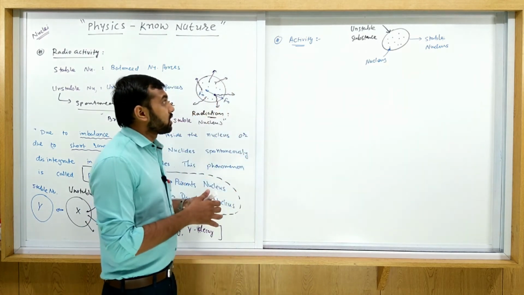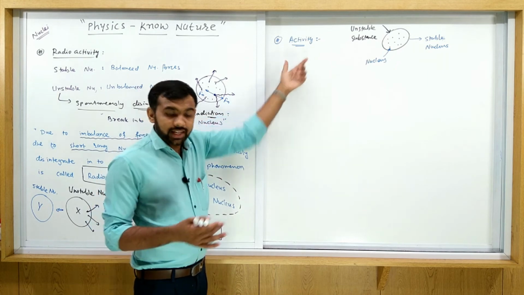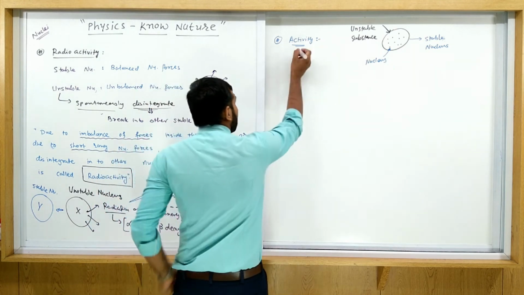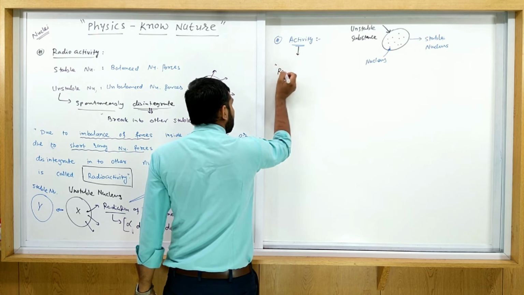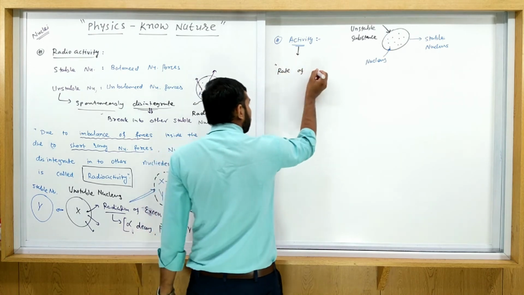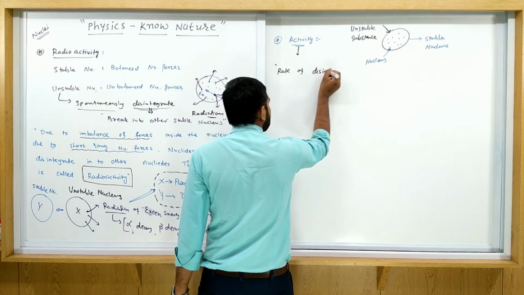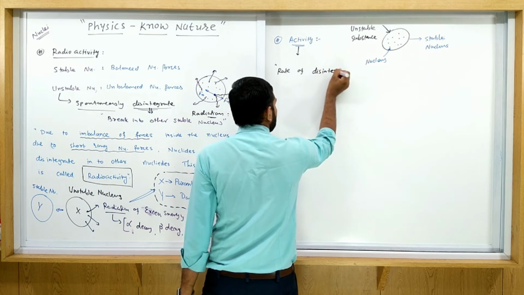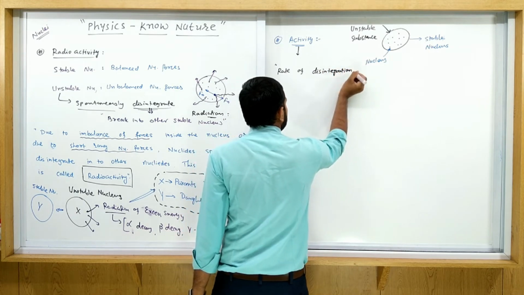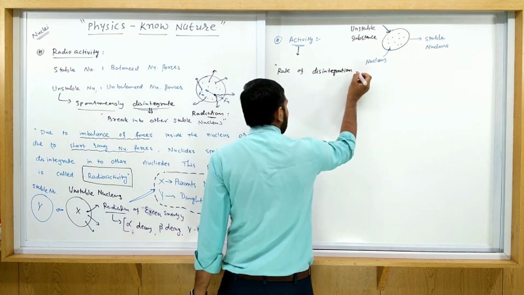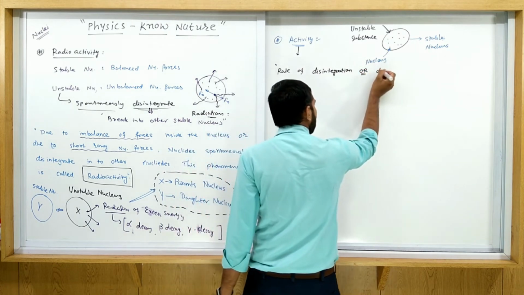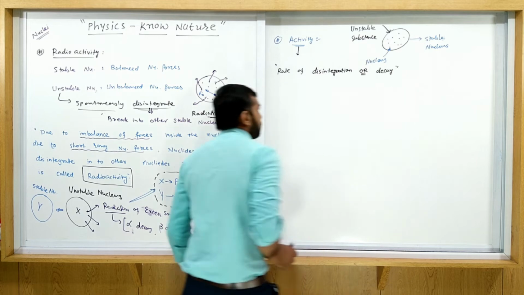So for this situation we define a new term, activity. So activity is what? Activity is the rate of disintegration, or we can say the rate of decay.